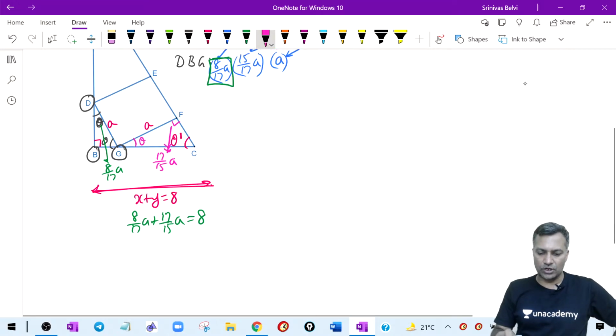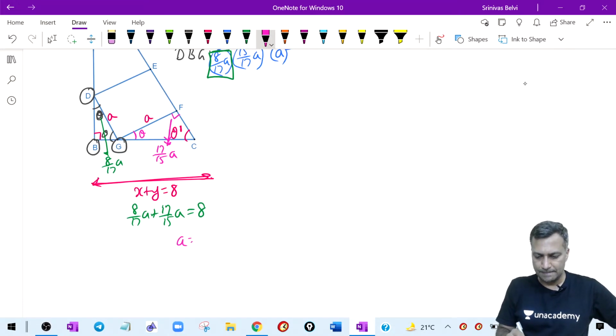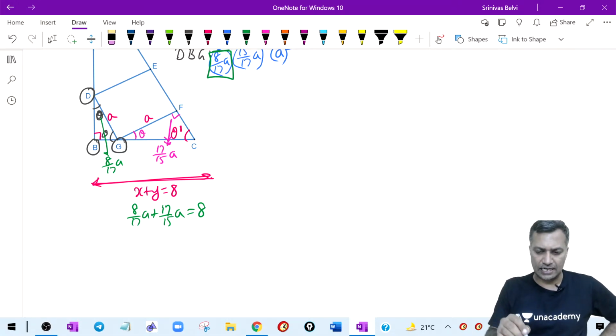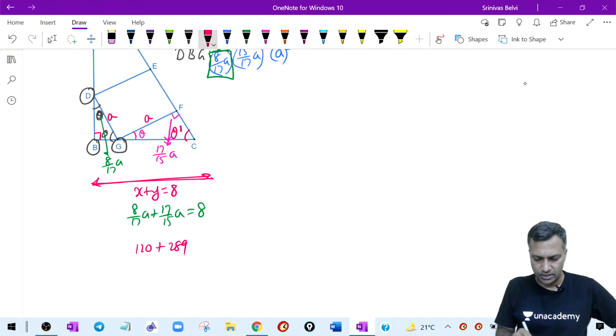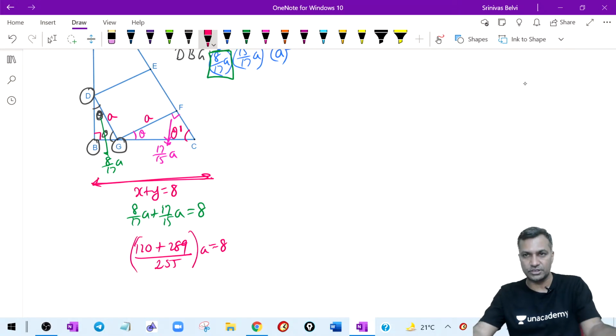We can calculate. If anybody wants to calculate, give the full answer here. What is A? Give the full answer in fraction form. Don't give me any decimals. Whoever is quick in calculation, type this. It shouldn't take much time. 15 into 8 is 120, plus 17 square is 289, divided by 17 and 15, that is 225 plus 30, nothing but 255. So 255 times A is equal to 8. Then put it in perspective, you will get your answer.